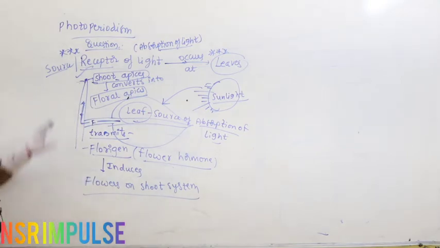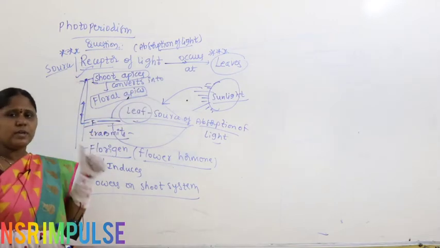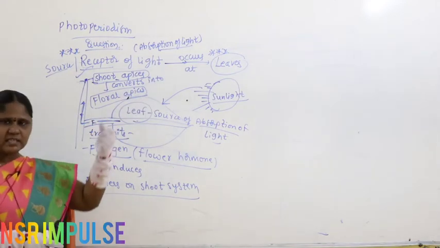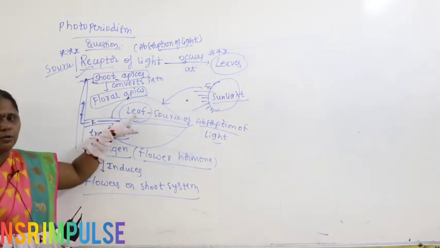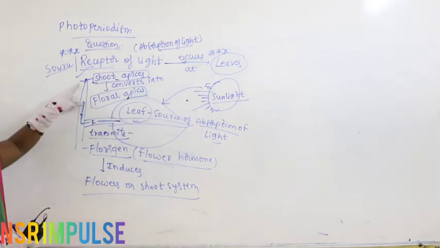Try to understand. If the question is about the source or receptor of light, meaning who is acting as a receptor in taking the light, definitely it is the leaf. Don't ever expect flowers to form directly on the shoot.